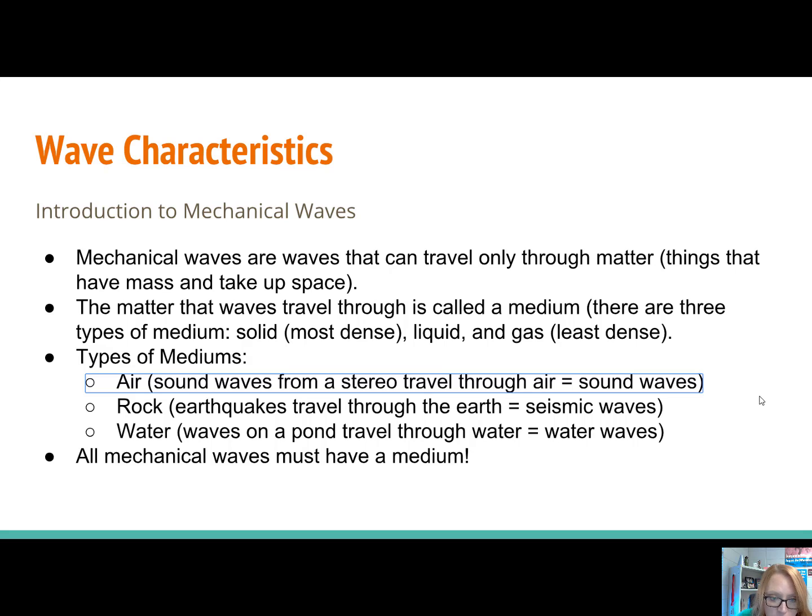That's the difference between mechanical and electromagnetic. Electromagnetic do not require a medium. Mechanical waves require a medium. And another way to think about mediums are things that have atoms and particles. And think of those as stepping stones, and mechanical waves have to have those stepping stones to be able to travel.